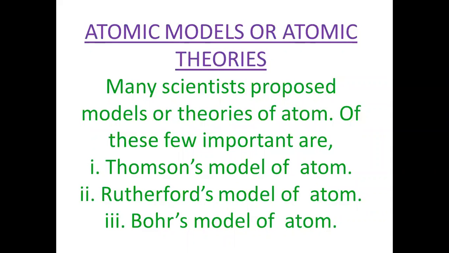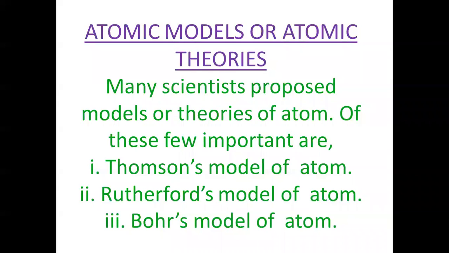Then comes the explanation of stability of atom. He fails to explain the stability of atom because according to scientific laws or principles, when a charged particle revolves around another, oppositely charged particle, it should emit energy or lose energy continuously. Here the nucleus consists of positive charges, that is protons, and negative charges, electrons, are revolving around it.